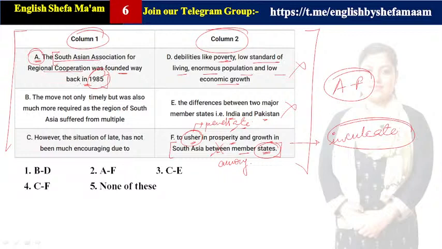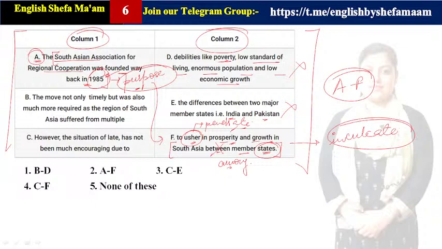It was founded way back in 1985. किस लिए फाउंड किया गया था, इसका मेन पर्पस क्या था, why it was founded in 1985, its purpose was to usher in prosperity and growth in South Asia among member states. ठीक है, तो जो मेंबर साउथ एशियन कंट्रीज हैं उनमें प्रॉस्पेरिटी और ग्रोथ को बढ़ाना, इन्फ्यूज करना, so that they can infuse. So that was the main purpose behind the founding of the South Asian Association in 1985. Clear guys? So A is correlated with F, but here it is a grammatical mistake.